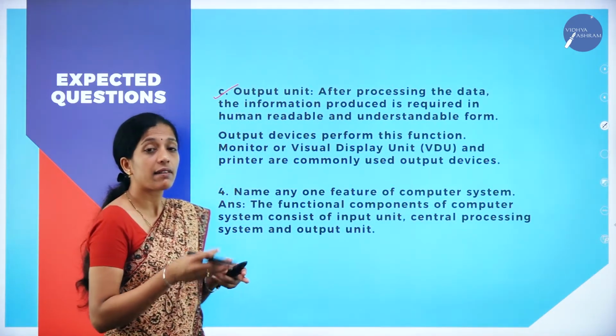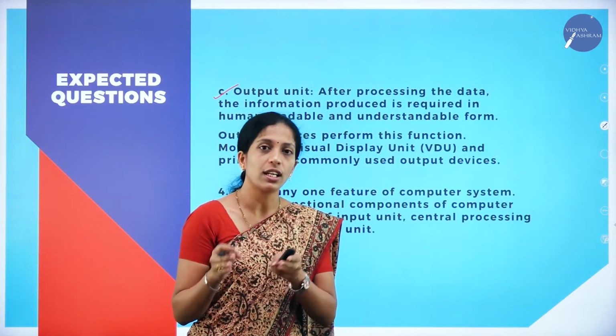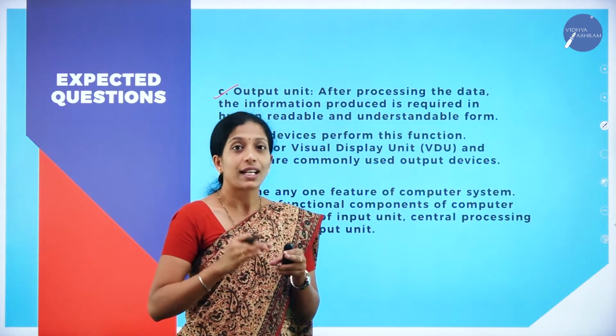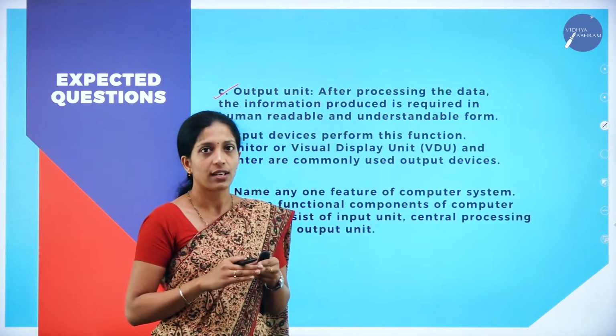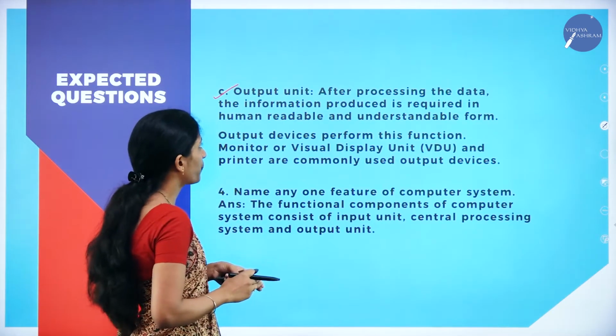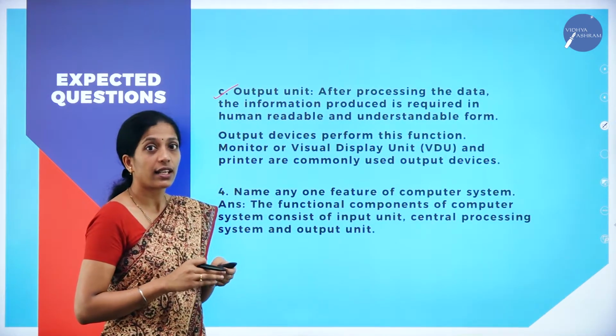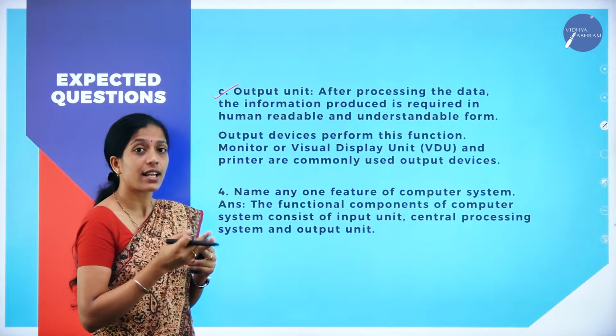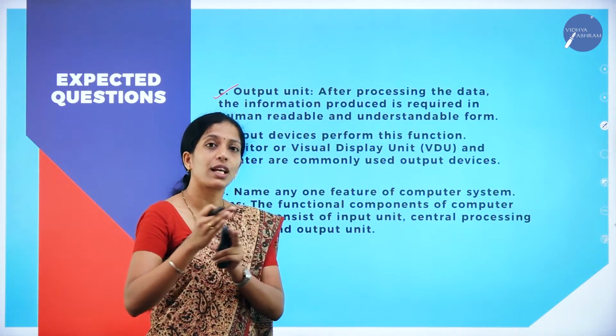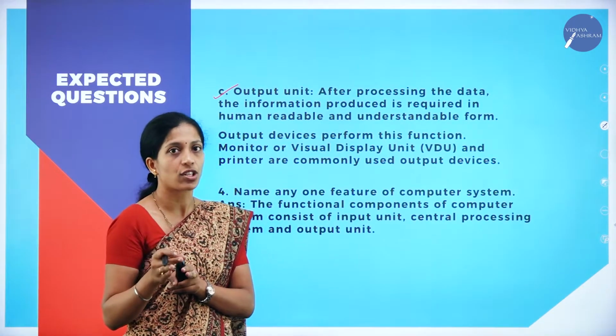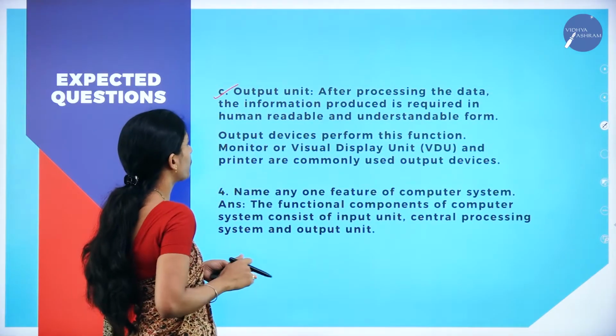Whatever data has been converted to information is now ready, and it has to be presented to the users. That is done in the output unit. After processing, the data has to be presented from machine language to human understandable language, and that device is called the output unit.